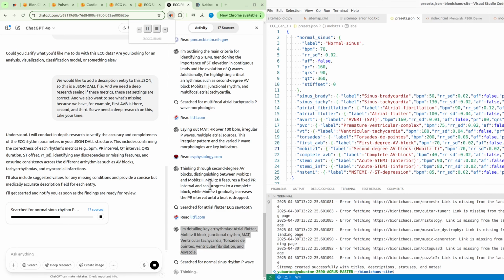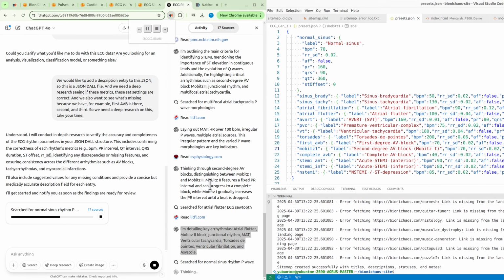I'm detailing key arrhythmias: atrial flutter, Mobitz II block, junctional rhythm, MAT, ventricular tachycardia, Torsades de pointes, ventricular fibrillation, and asystole. The blog is reliable for quick info, though not peer-reviewed or a guideline. VT, with widened QRS over 0.14 s and a rate of 100-280 BPM, is described as life-threatening.